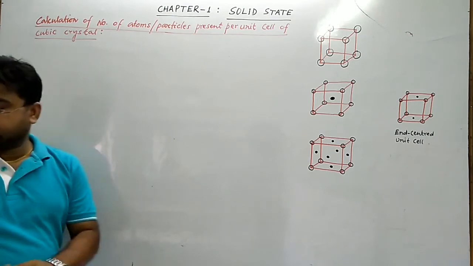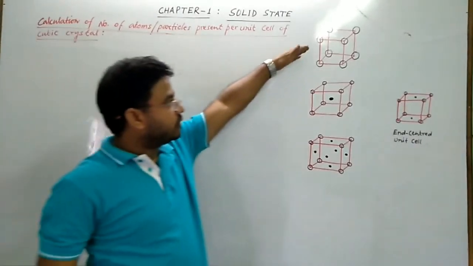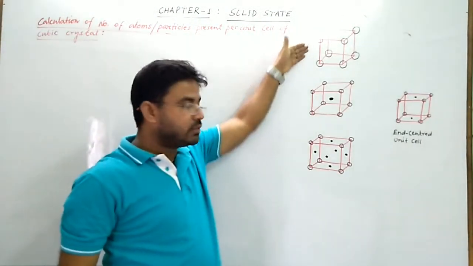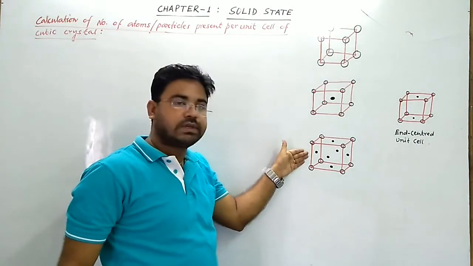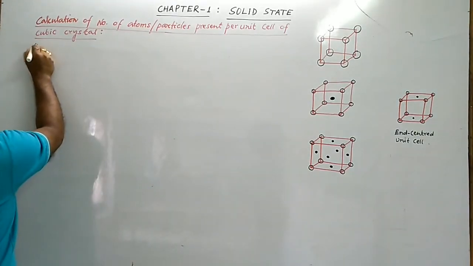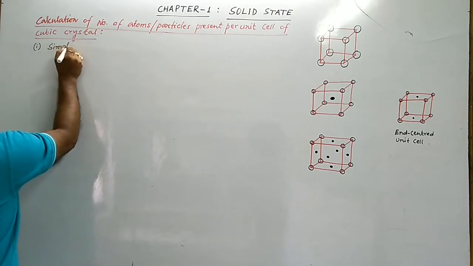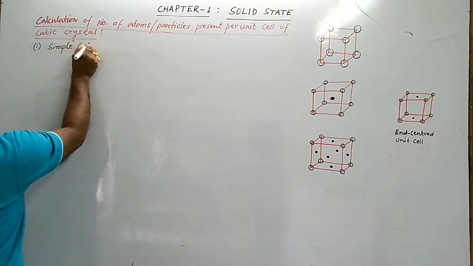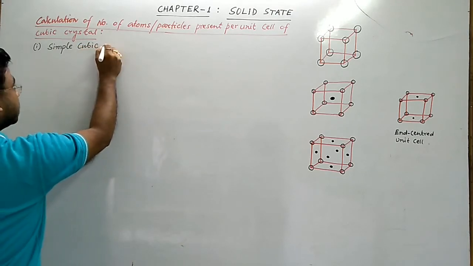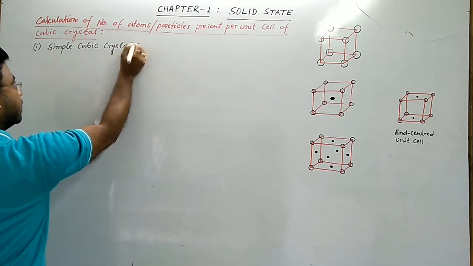So we know that in a cubic crystal there are three types of cubes: simple cube, body centered cube, and face centered cube. So at first, number one, simple cube. Simple cubic crystal, or you can write simple cubic unit cell.